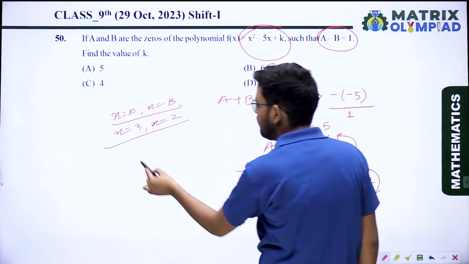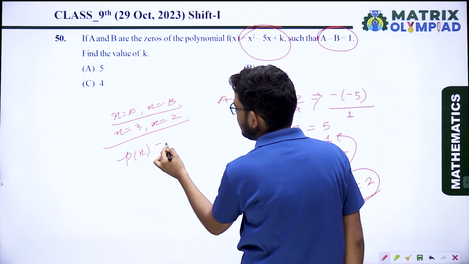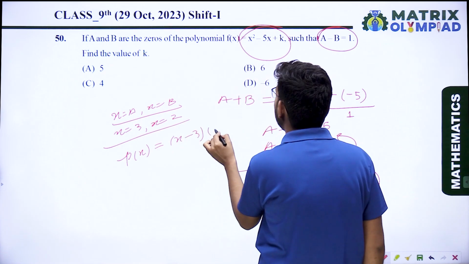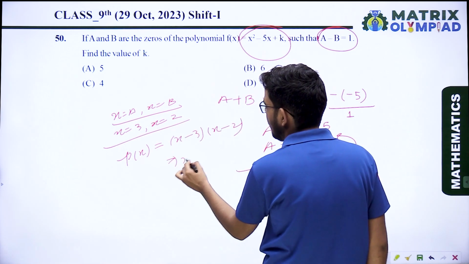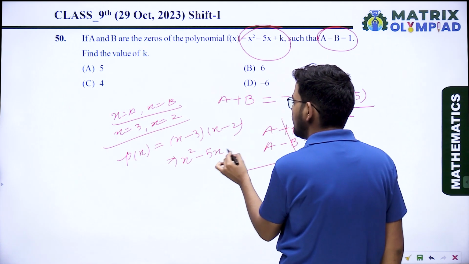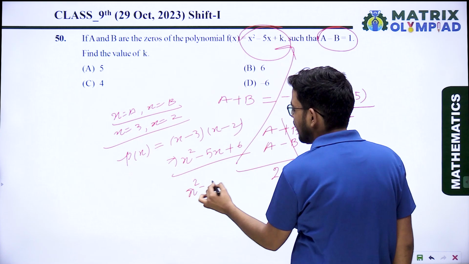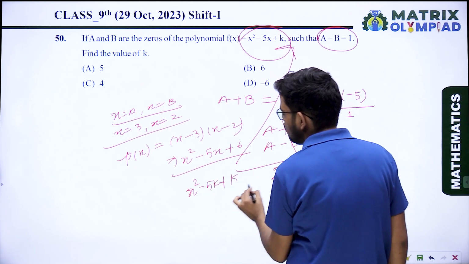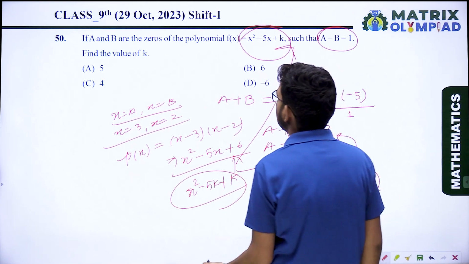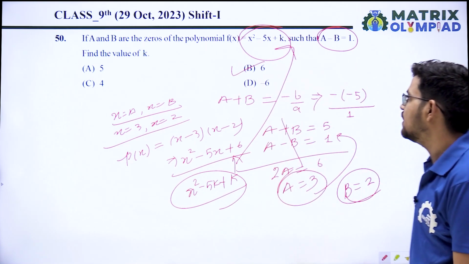And the polynomial will be p(x) equal to (x minus 3)(x minus 2), that is x square minus 5x plus 6. When you compare with x square minus 5x plus k, you will get the value of k equal 6. So the value of k equal 6.